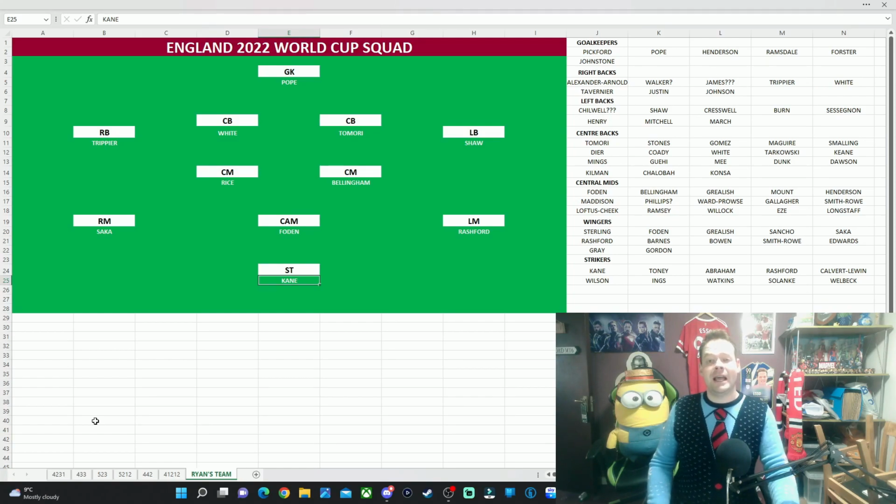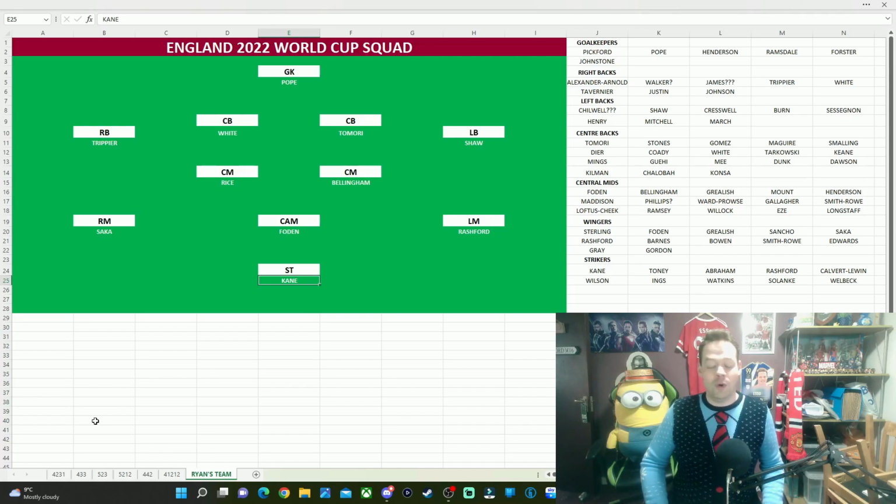Having Foden and Saka as well supporting Kane, I just think it takes a lot of pressure off of Harry Kane. He's going to be heavily demanded on to both create and score goals in this team, especially the way Southgate will more than likely play. So I think having Saka, Foden and Rashford all off of him is going to make a much better balance to the team. So that would be my starting lineup going into every game of the World Cup. I'm not going to make changes based off of who I'm playing against. This would be my starting lineup if everyone is fit.